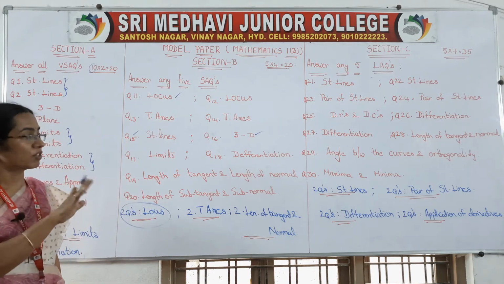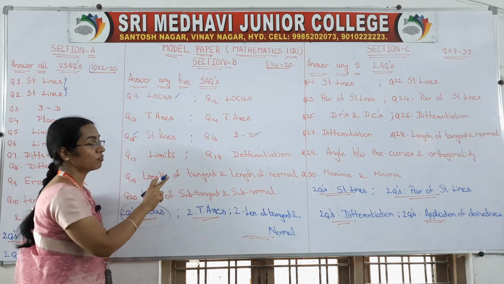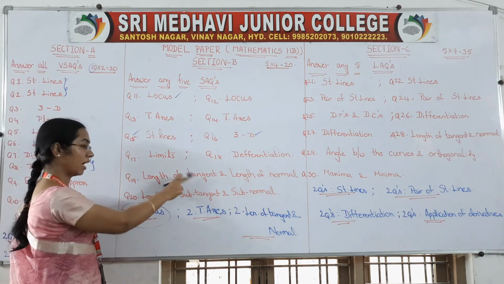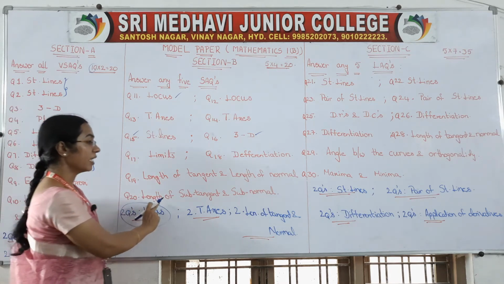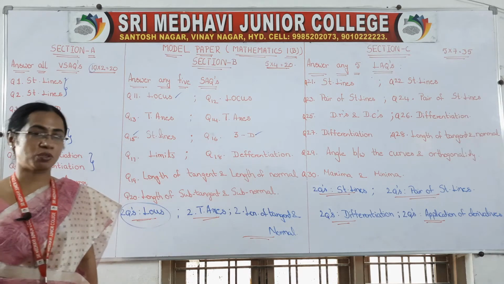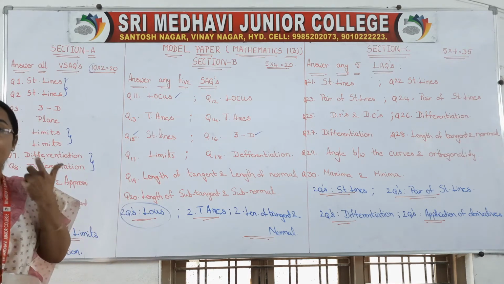In 4 marks, first principle problems. Next your problem is length of tangent, length of normal. From this topic you are having 1 question, and the length of subtangent and subnormal you are having 1 question. Okay, this is about your section B, right?